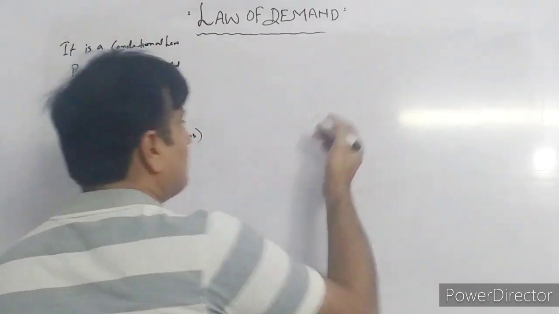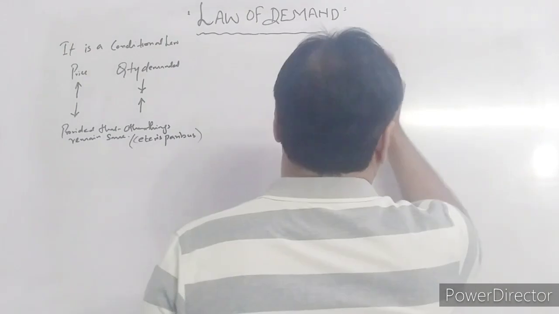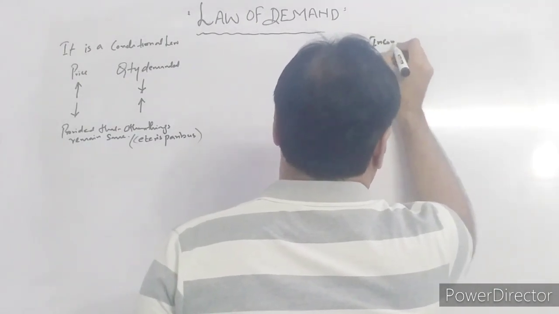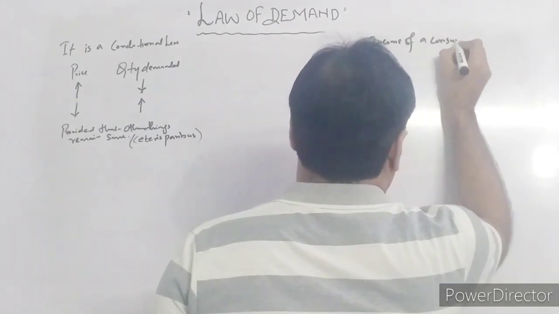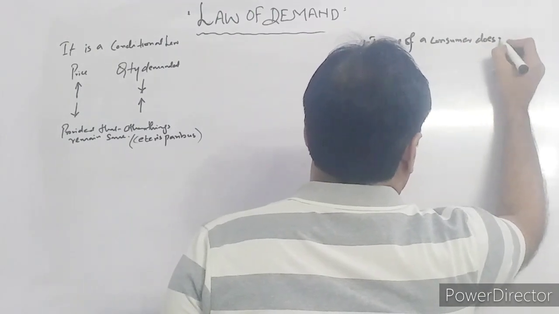What are those things that must remain the same? Number 1, the income of a consumer does not change.